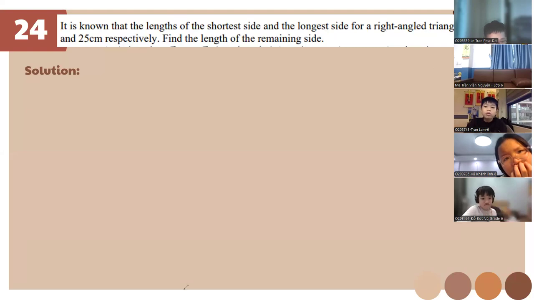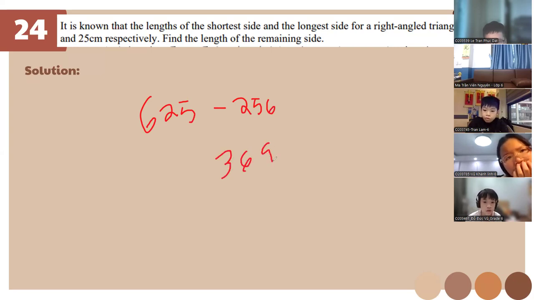If we have 25, 625 minus 16 squared, which is 256, 625 minus 256 is 369. That doesn't work anymore because this is not a perfect square. It's going to be a decimal or irrational number.